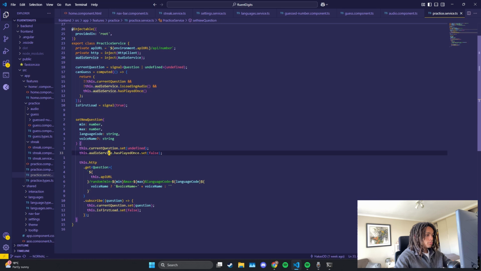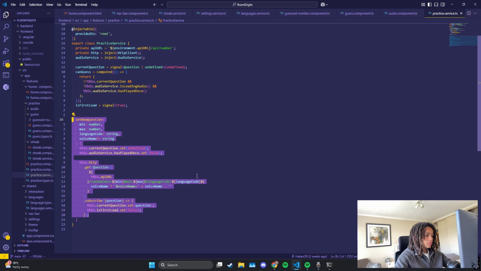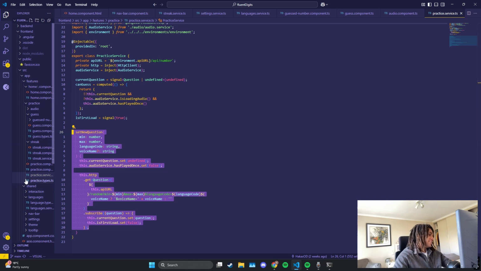I think my backend does the logic to generate the random number. I just pass it the language code, which I get from here, and then I go get the question. So cool, right?